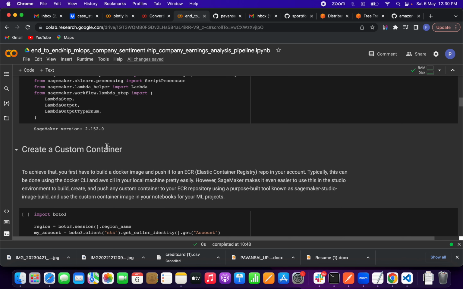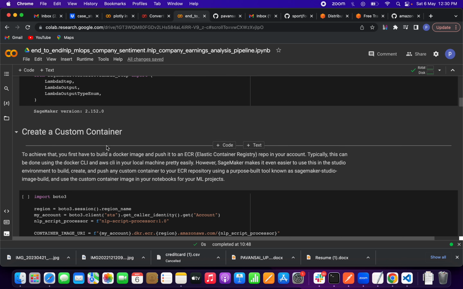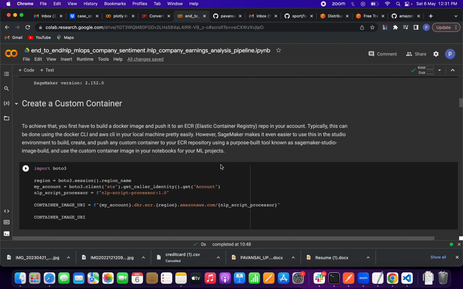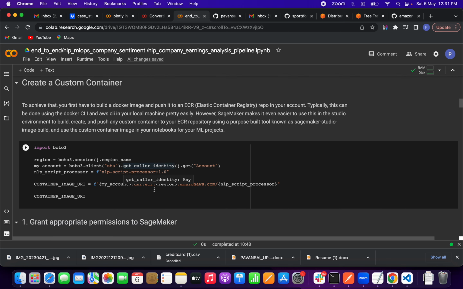After that we have to create a custom container. To achieve that, first we have to build a Docker image and push it to the Elastic Container Registry. Okay, so how can we do that? We can do it using the Docker client and AWS CLI on our local machine, friends. Okay, so first we have to import boto3. We have to define the region name, what our account is, and what the container image URI is, all those things we have to define. That is the first step, friends.